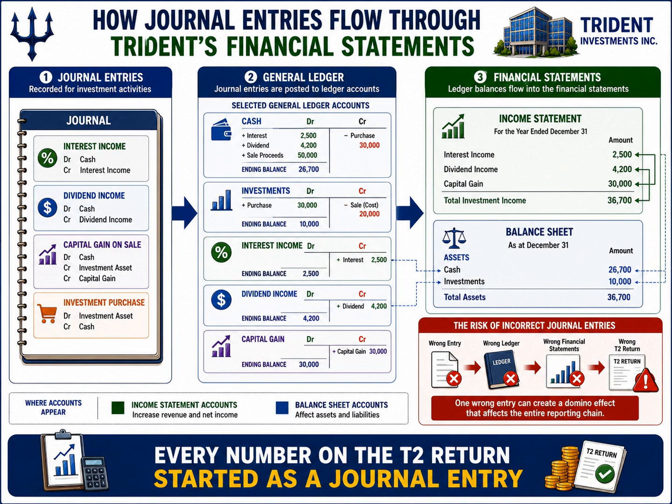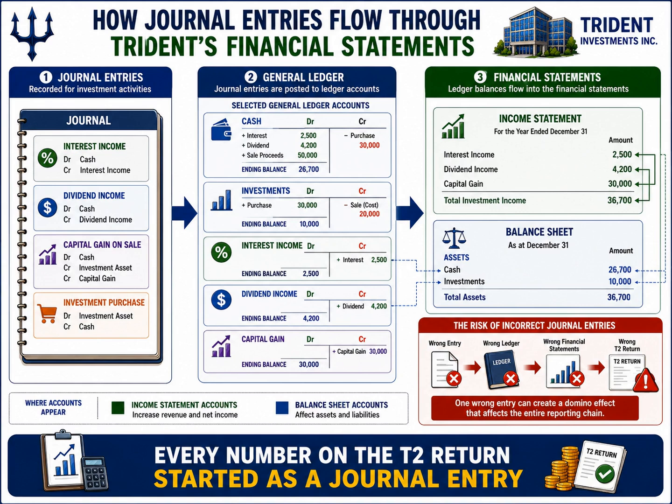Dividend income affects the dividend income account and the cash account. A capital gain affects cash, investments, and capital gain accounts. An investment purchase affects investments and cash. Over time, the general ledger accumulates all of these transactions and maintains running balances for every account.